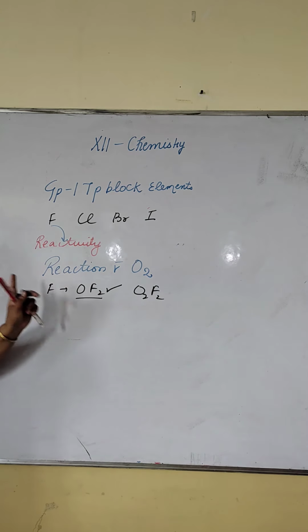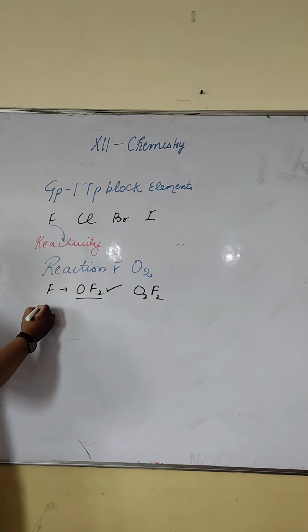They form multiple oxides, but these are not so stable. Like chlorine forms Cl2O, ClO2, Cl2O6, Cl2O7. These are highly reactive oxidizing agents, which means they supply oxygen to others.